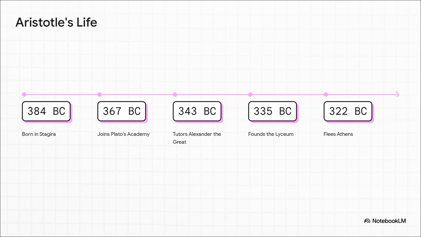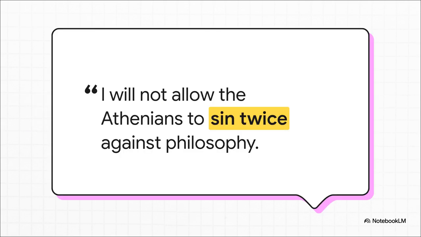But his story in Athens ends pretty abruptly in 322 BC. See, when anti-Macedonian sentiment flared up in Athens right after Alexander's death, Aristotle became a huge target because of his past royal connections. As he fled the city to a family estate in Euboea, he famously declared, "I will not allow the Athenians to sin twice against philosophy." He was, of course, determined to avoid the tragic trial and execution that had happened to Socrates decades earlier.